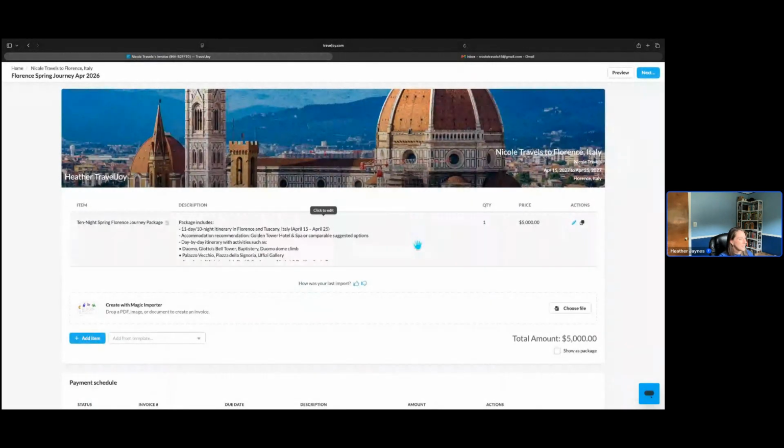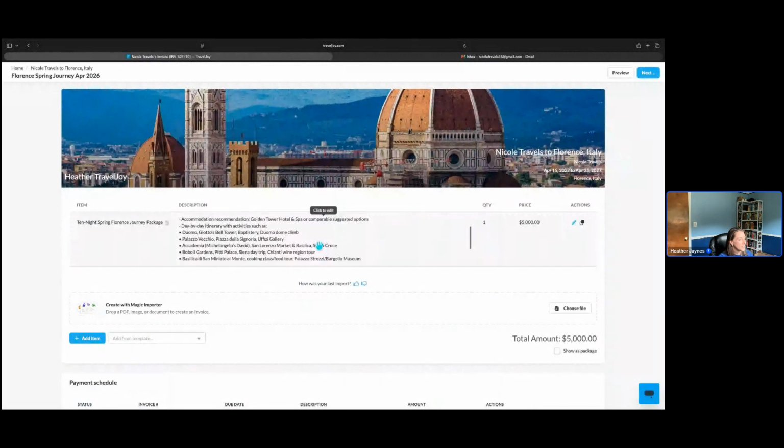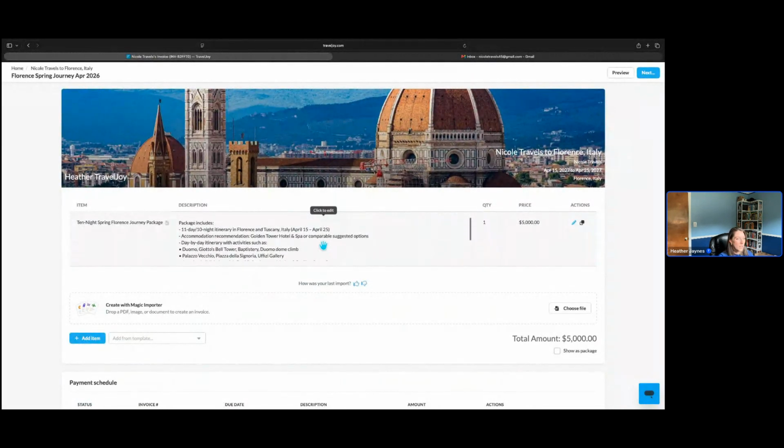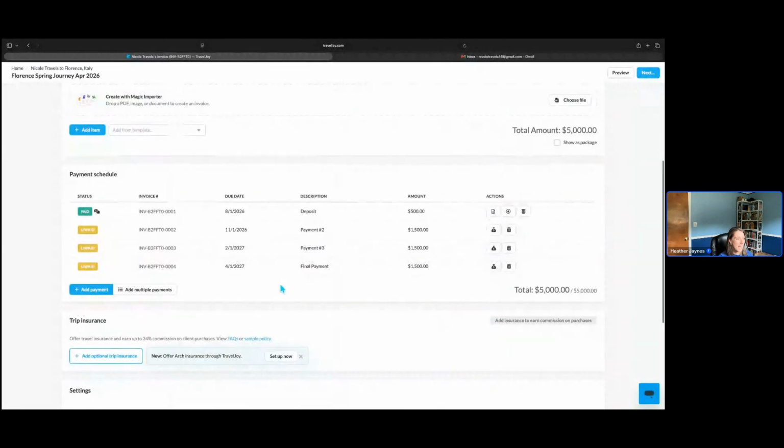We see on that document, all of the package information has been imported here. We have the total package price added in the invoice item at the top. And when we scroll down, we see that the custom payment schedule has been added, and the deposit that was already paid on August 1st has already been marked as paid because my document indicated that it was already paid.